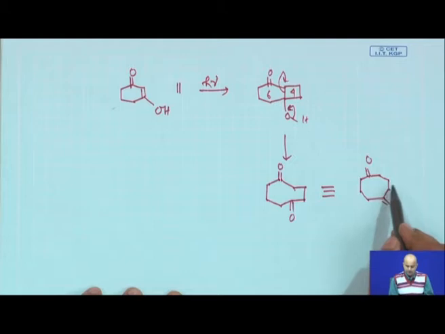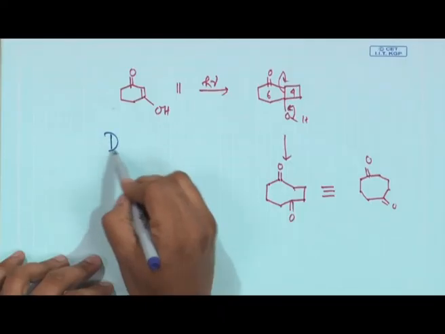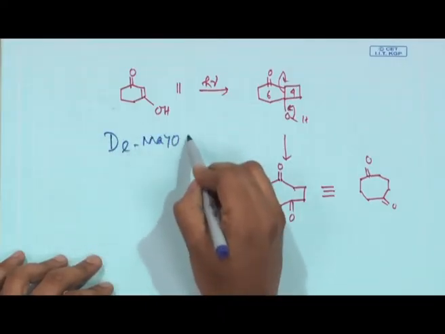So, in between you basically have 3 methylene groups. So, this is the main strategic viewpoint, and this reaction we have already studied is a De Mayo reaction.